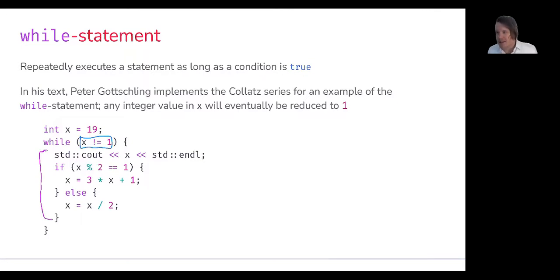A few things to notice here is that we have to move towards that condition. This will turn into an infinite loop, or a loop that runs forever, if we do not move towards this case. There are conditions where we might want to continue doing something forever, with the idea that there are other ways to break out of the loop once we arrive at a condition. And we'll get into some of those loop control mechanisms in a second.